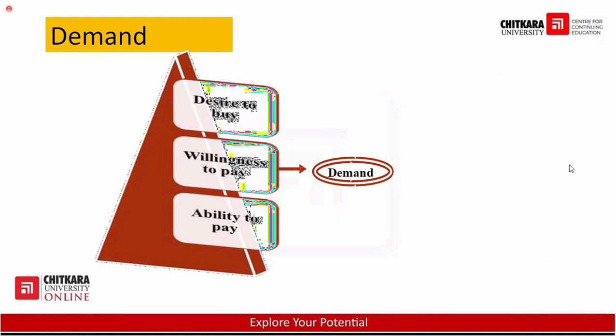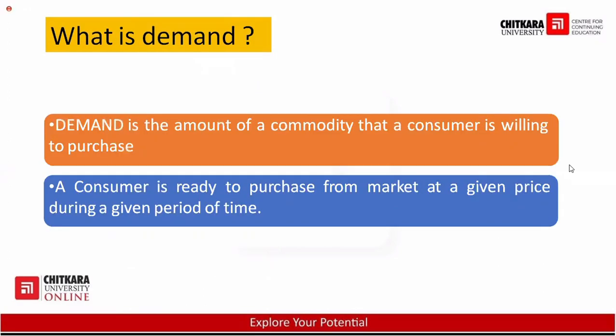Willingness to pay means that I'm ready to pay for that product. Sometimes what happens, there are two brands. I like both of the car brands, but still I have confusion whether I should go for car A or car B. Clear? So if you have the confusion, it means you do not have the will to pay. So this is very, very important to understand. If any one of the factors is missing, suppose ability to pay is missing, there is no demand. If desire to buy is missing, there is no demand. If willingness to pay is missing, there is no demand. When all these three factors are combined, then you can say that yes, demand is created in the market.